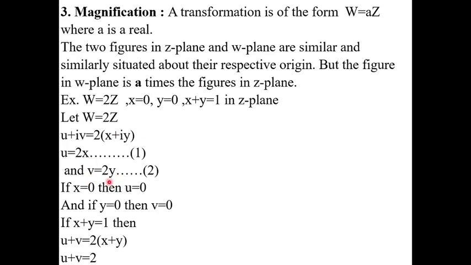Now U and V pass through this boundary condition in the Z plane. So if X is equal to 0 then U is equal to 0. If Y is equal to 0 then V is equal to 0. One more condition, that is X plus Y is equal to 1. For this we add these two elements: U plus V is equal to 2 times X plus Y. What is the X plus Y value? X plus Y is 1. Therefore U plus V is equal to 2.